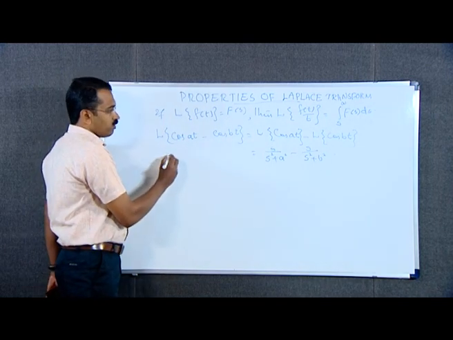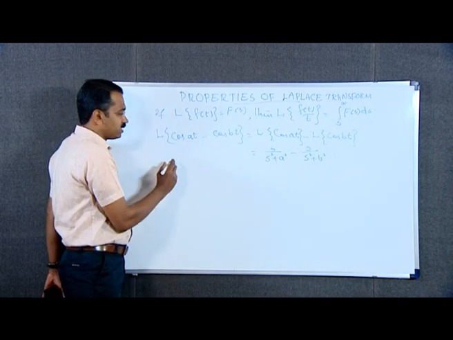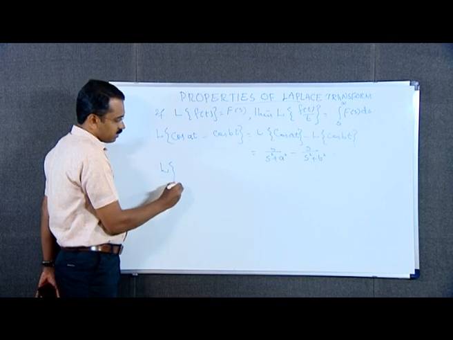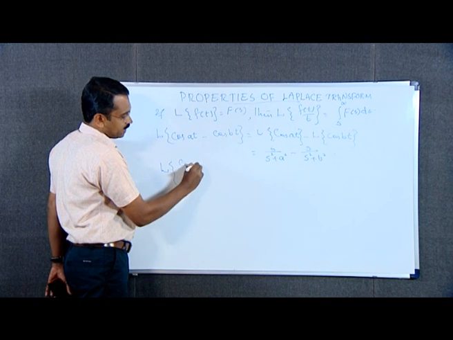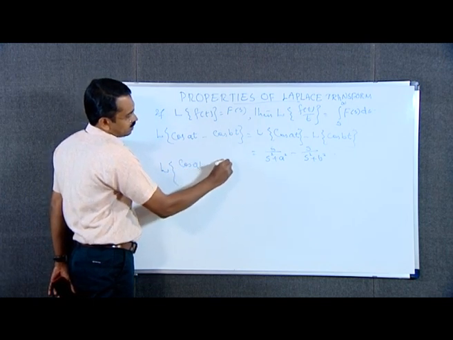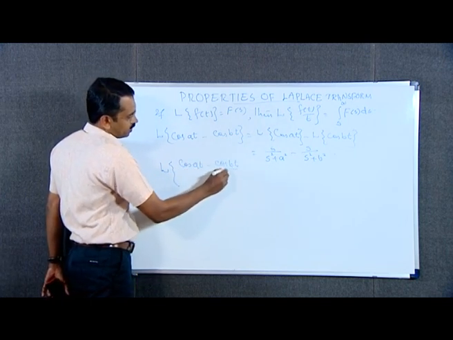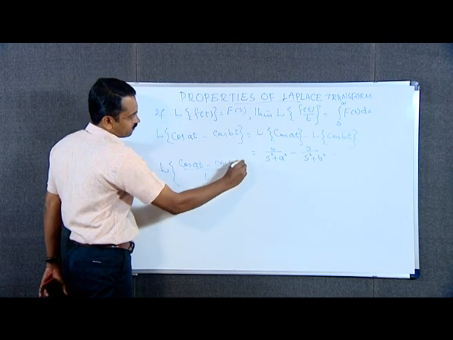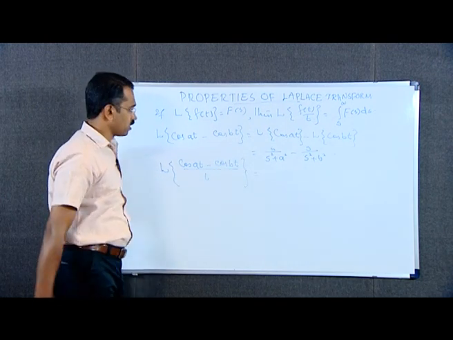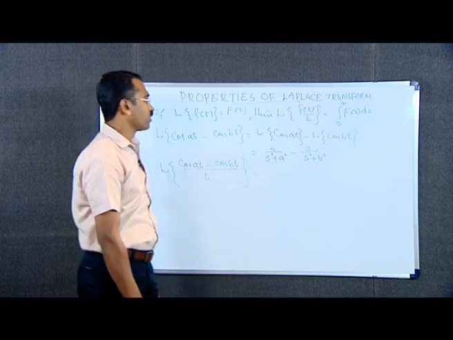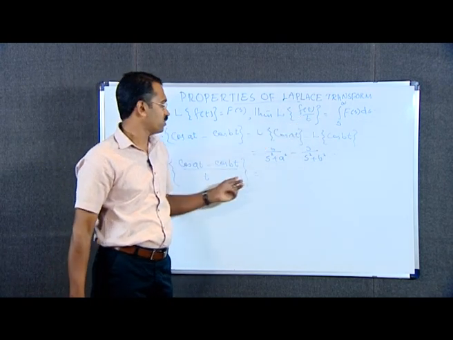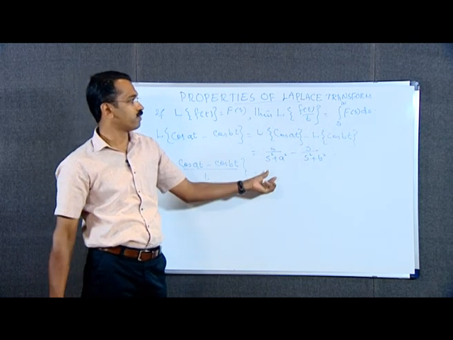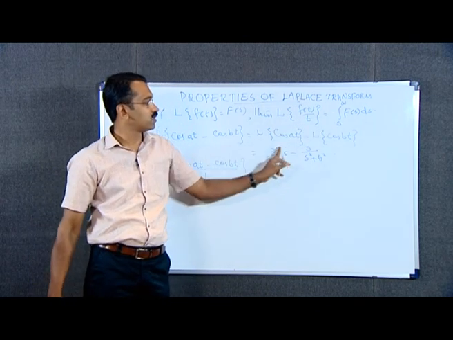Now we want to divide this function by t, and taking the Laplace transform, Laplace transform of cos at minus cos bt all divided by t is equal to, from this property, integral from s to infinity of this function.